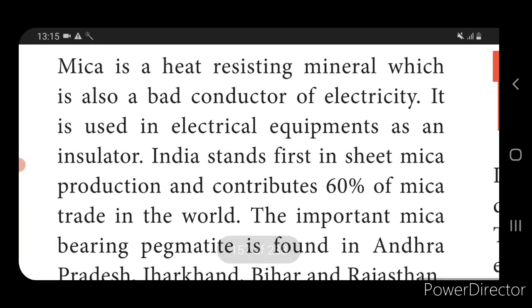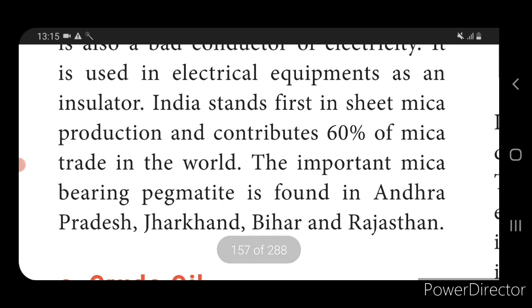So mica is a very important one. India stands first in sheet mica production, with a contribution of 60% of mica trade in the world. The major mica bearing pegmatite is found in Andhra Pradesh, Jharkhand, Bihar and Rajasthan.